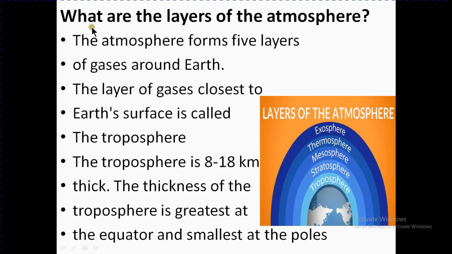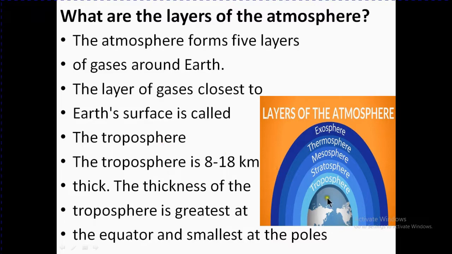First, what are the layers of the atmosphere? The atmosphere forms 5 layers. You can count here 1, 2, 3, 4, and 5 layers of gases around the earth. The layer of gases closest to the earth's surface is called the troposphere.